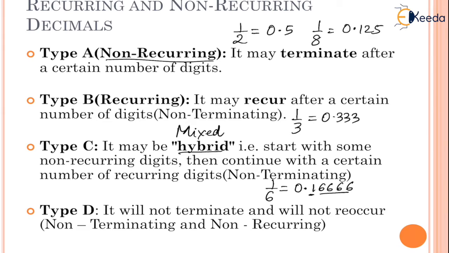Type D is a fraction which is non-terminating and non-recurring. It doesn't terminate, it doesn't recur. The best example of that is pi, which is 3.1416 dot dot dot. It doesn't terminate, it doesn't reoccur.